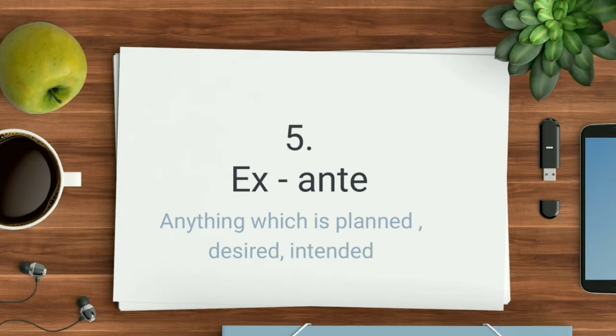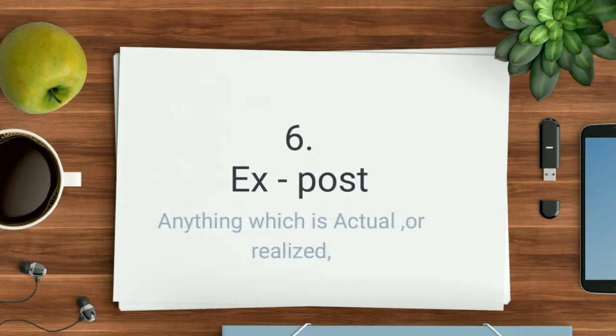The word ex ante in economics refers to that which is planned. Similarly, ex post. If this term is added in front of any economic term, the meaning changes totally from the previous one. It means actually incurred, actually realized. Suppose ex post is added in front of saving: ex post saving means actual saving realized. But ex ante saving is the desired one, the planned saving which we have planned to save.